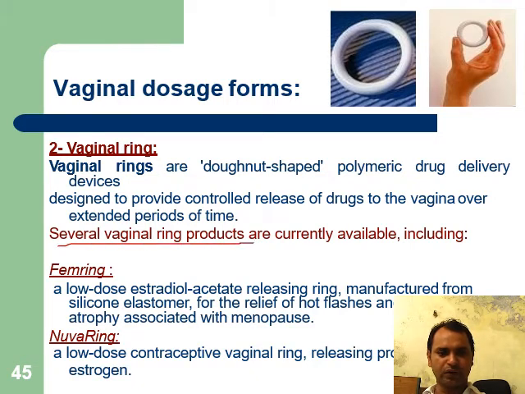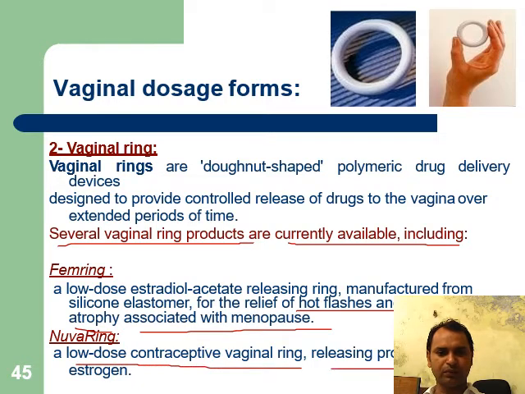Several vaginal ring products are currently available, including Femring and Novaring. Femring is a low-dose estradiol acetate releasing ring manufactured from silicone elastomer for the relief of hot flashes and vaginal atrophy associated with menopause. Novaring is a low-dose contraceptive vaginal ring releasing progesterone and estrogen. The vaginal ring is basically represented in this diagram.